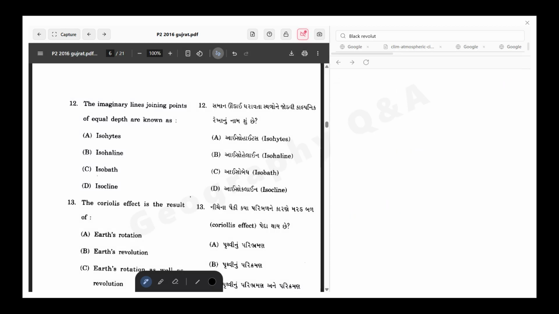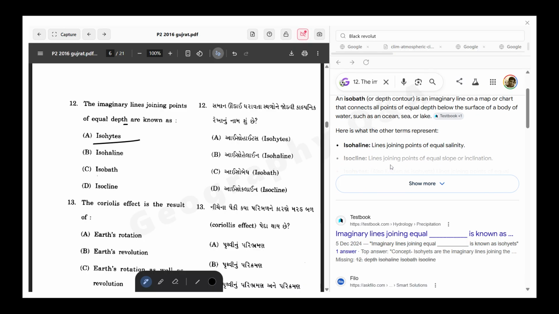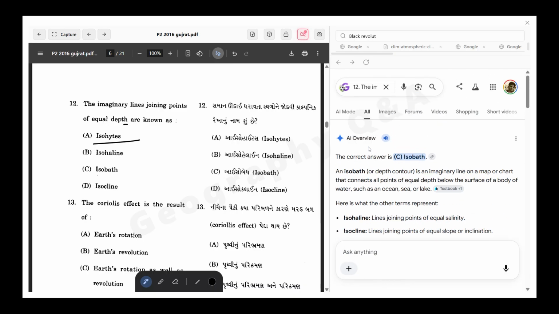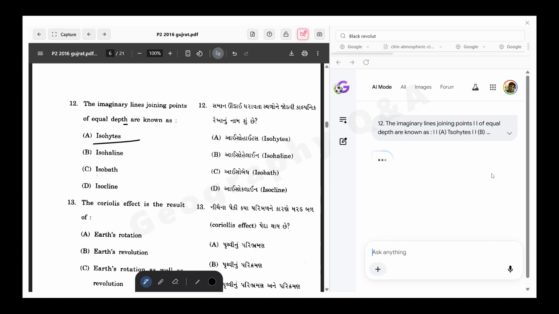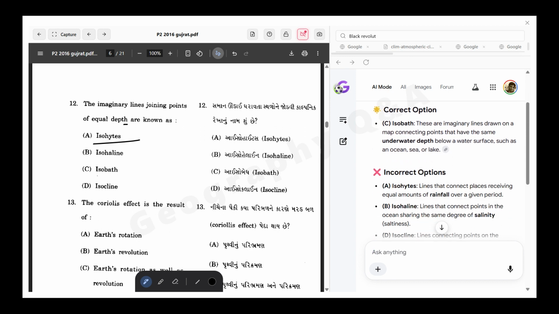Next question is, the imaginary lines joining points of equal depth are known as what? Depth means height. The options are isocline, isobath, isohaline, and isoheight. Let's recheck it with the other information as well. Isobath is the imaginary line drawn on a map connecting points of the same underwater depth.